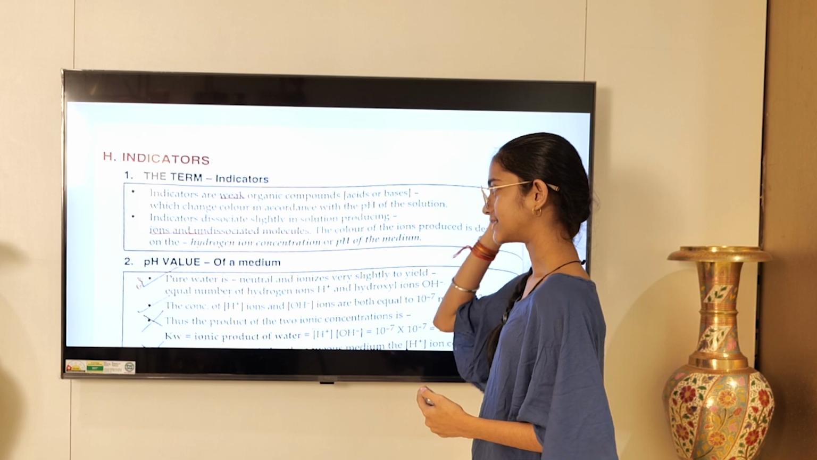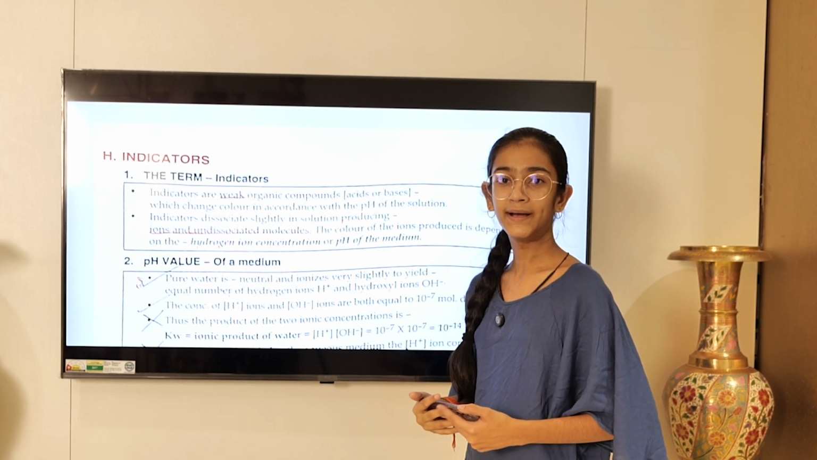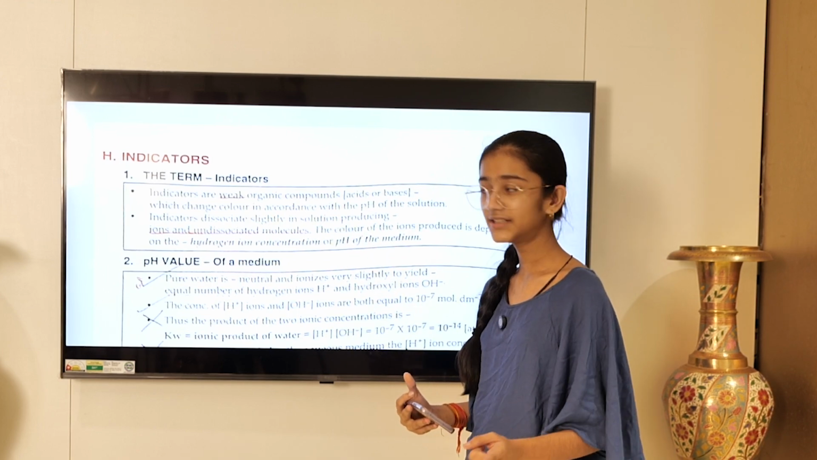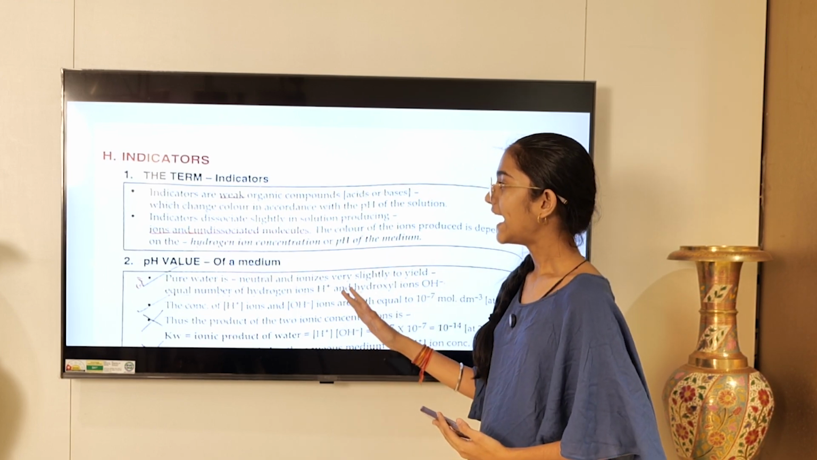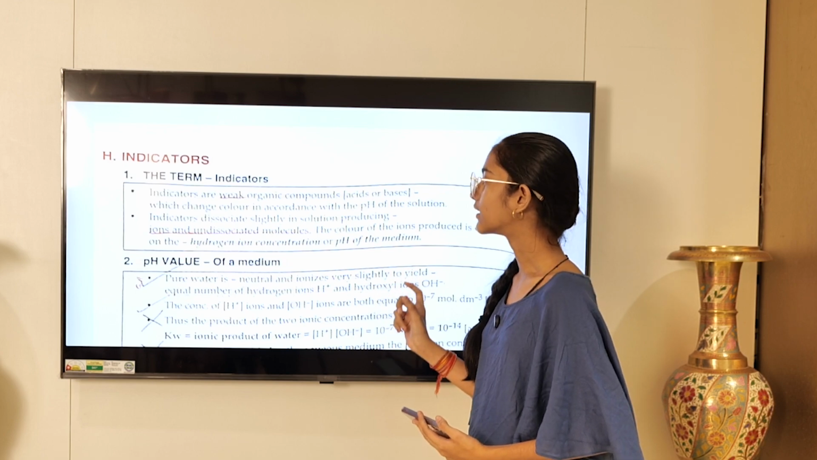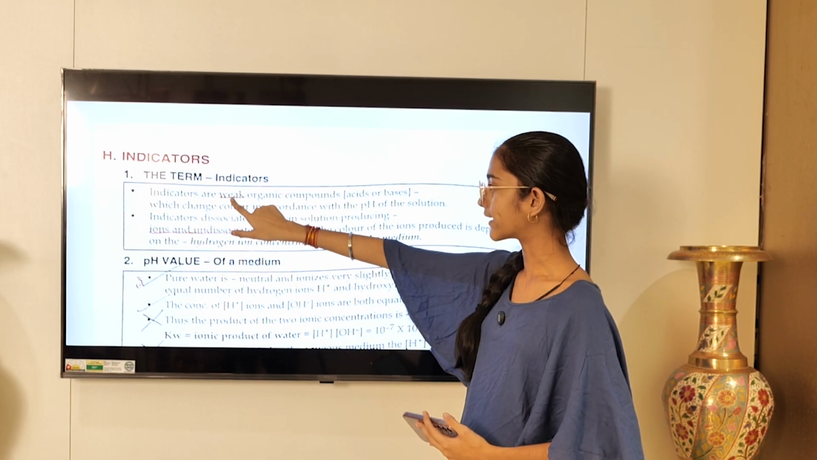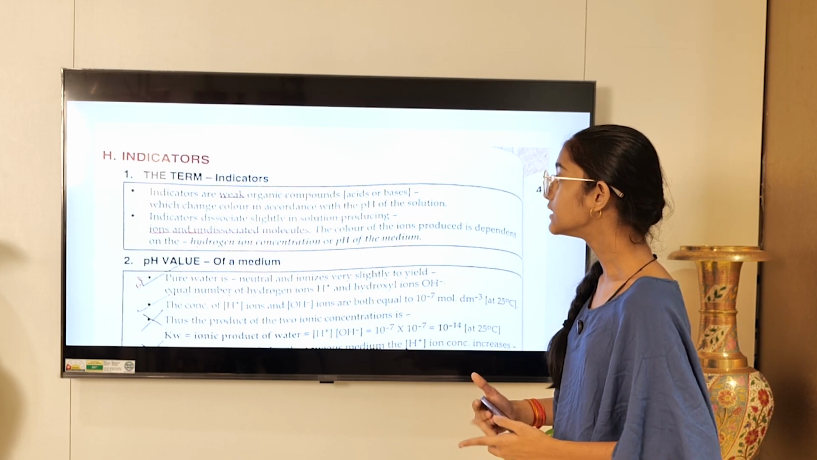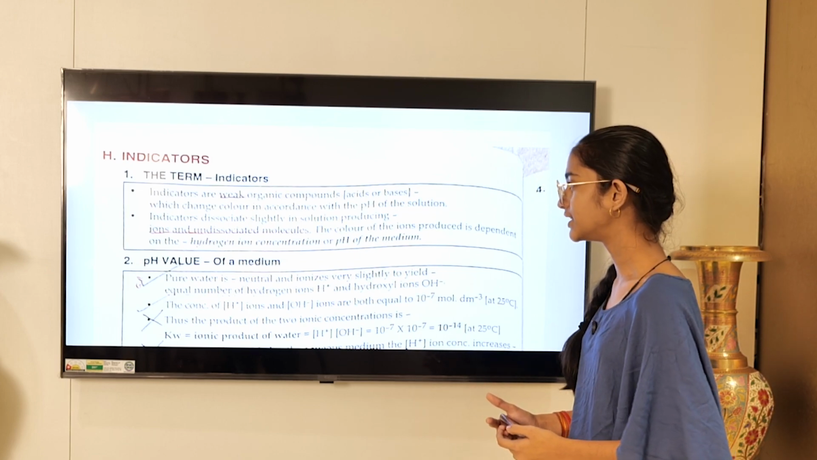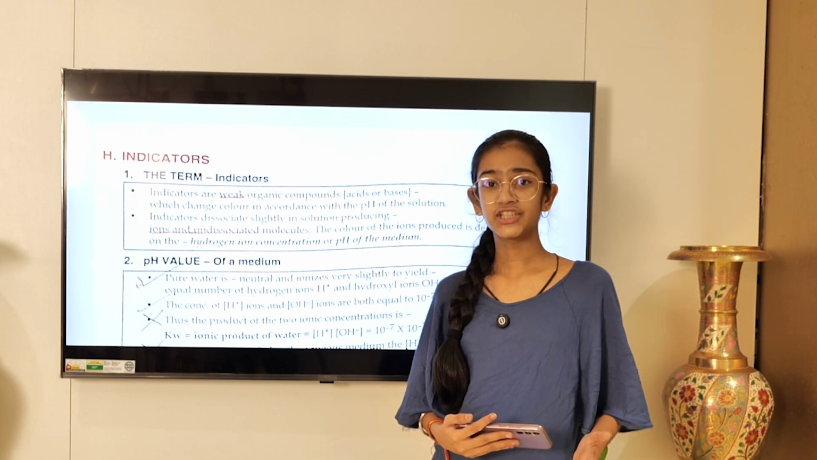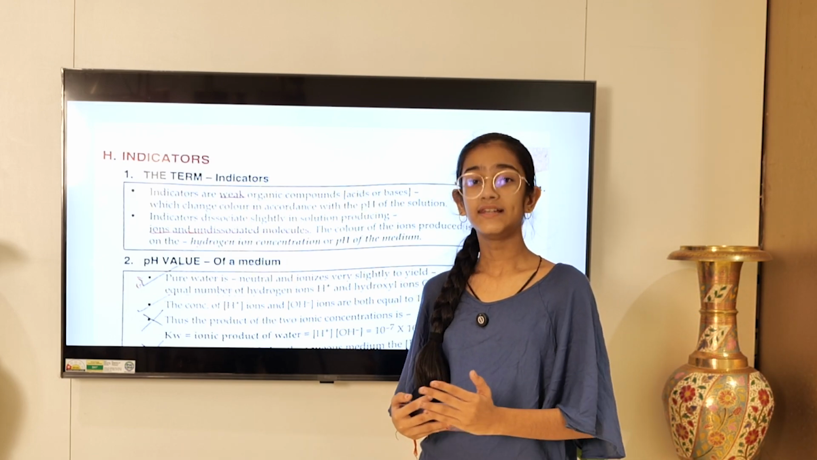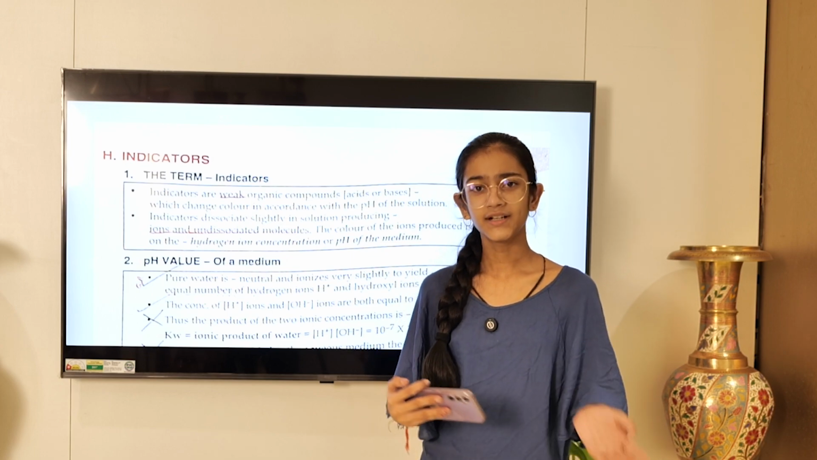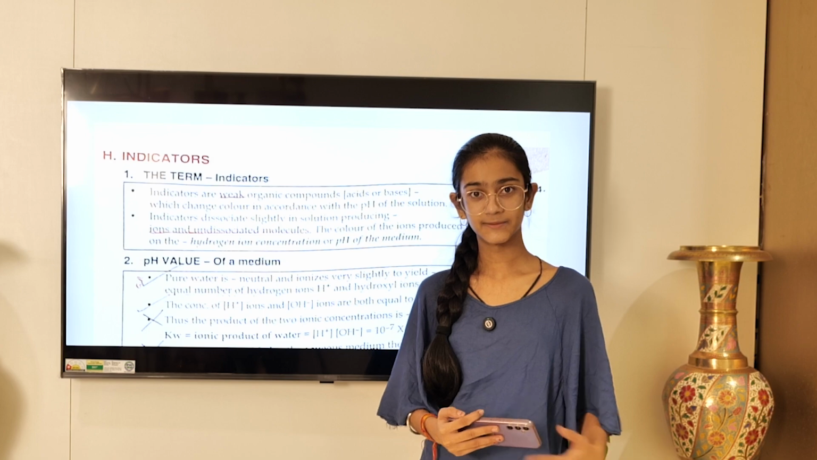Moving on to indicators. Now, what do you mean by the term indicator? Without looking at this, if you can answer, you are very good at this. Indicators are weak organic compounds, that is acids or bases, which change color in accordance with the pH of the solution. What is pH? pH is the level which determines if a solution or a compound or whatever is acidic or it is basic.